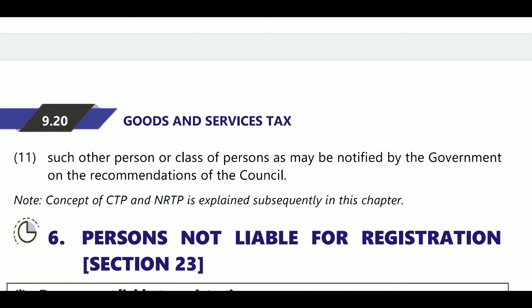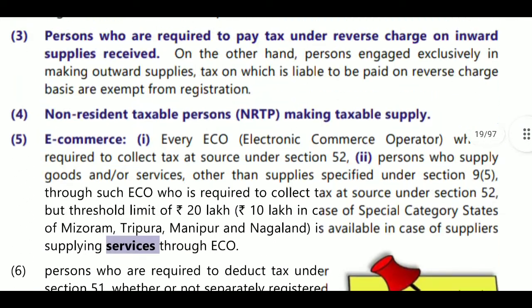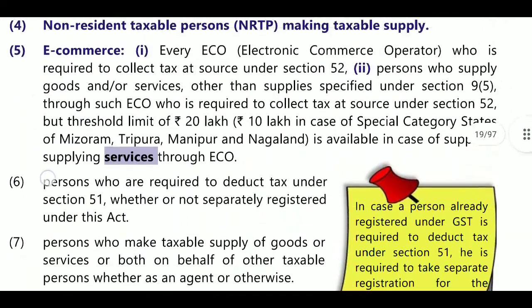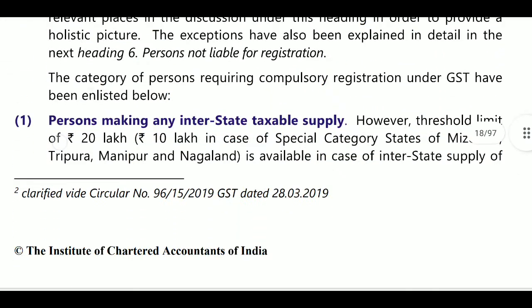These are all the persons who are required to get registration even though their turnover has not exceeded the threshold limit. So here, the first person is the interstate supplier. For interstate persons, only taxable goods will be seen, and for handicapped goods or services we will go with the turnover basis.